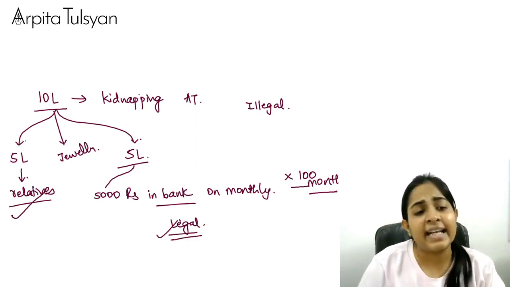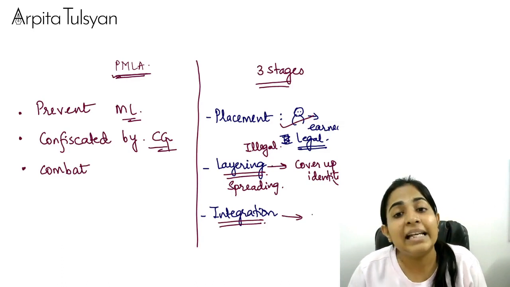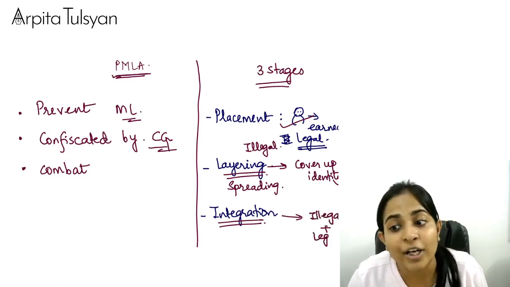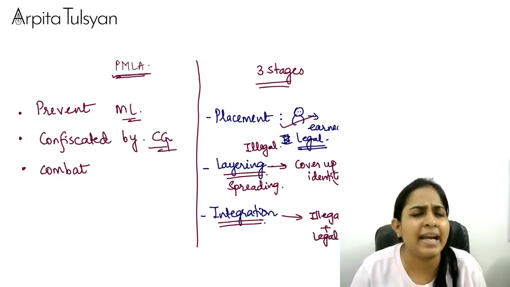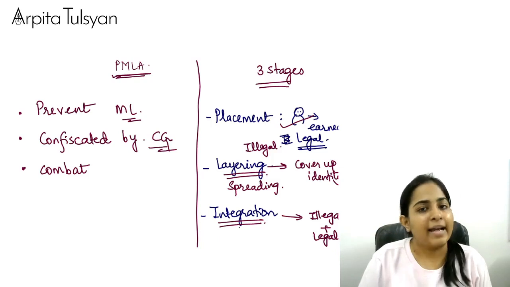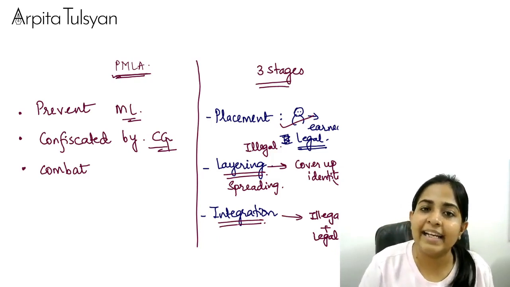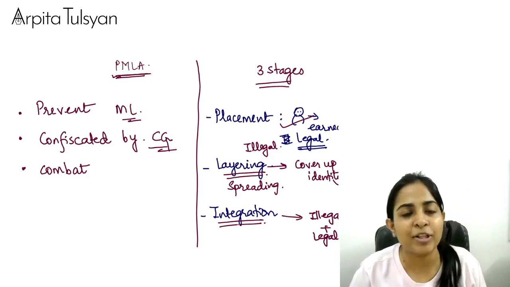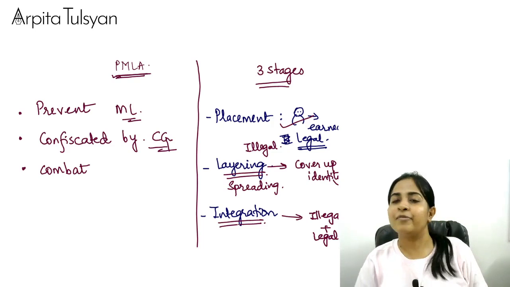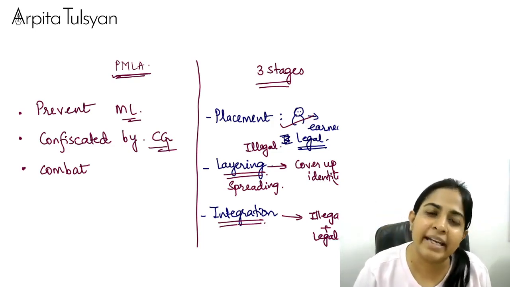Means the illegal money which we had earned out of kidnapping has got mixed with my legal money and the game is over. Now it is such that I have not done any illegal activity. The entire amount kept in my bank appears to have been earned out of legal activities, and the kidnapper is very happy that he successfully converted his illegal money into legal.